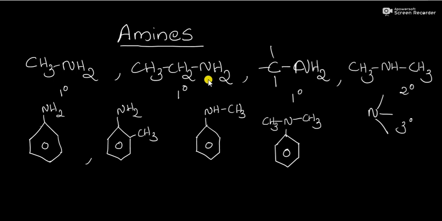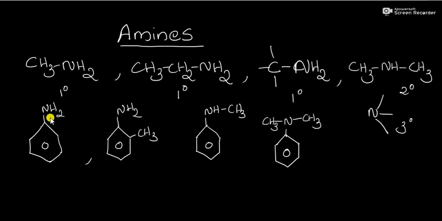All these amines are alkyl amines, and there are a lot of aromatic amines. A very important basic aromatic amine is aniline. This is the structure of aniline, C6H5NH2.